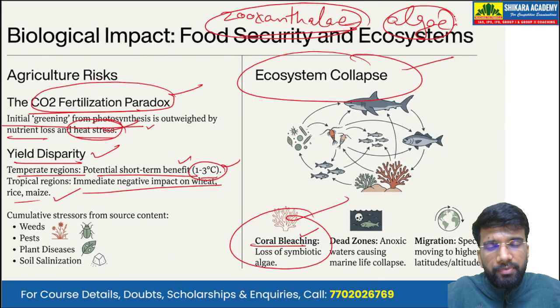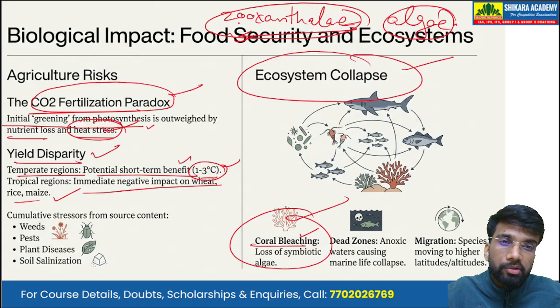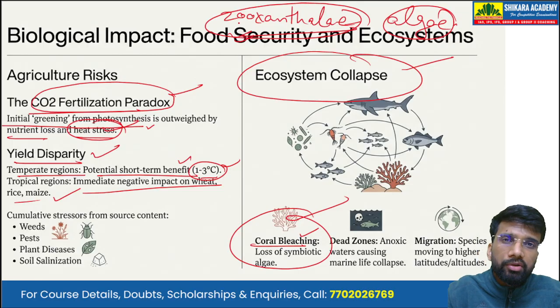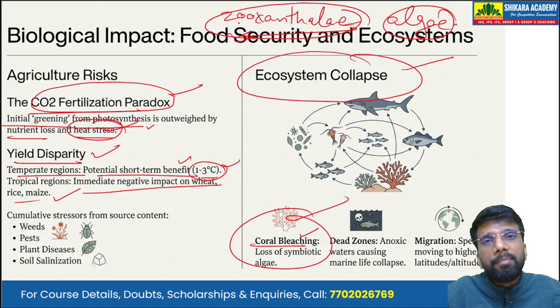Due to stress, because of the increased warming as well as the lower pH, the corals kick out these zooxanthellae algae. These algae were the ones giving color to the coral. When the symbiotic relationship ends, the corals become white or colorless. That is known as coral bleaching.